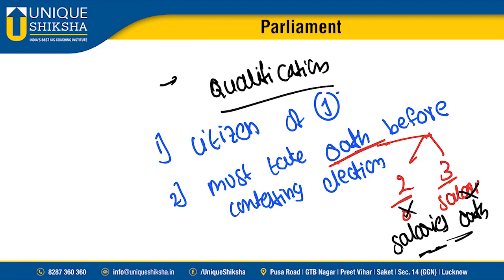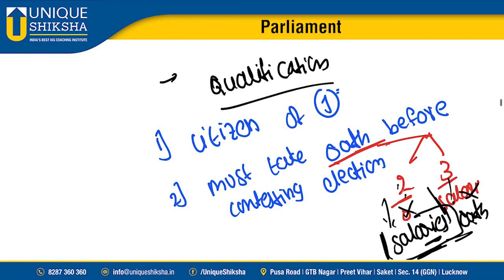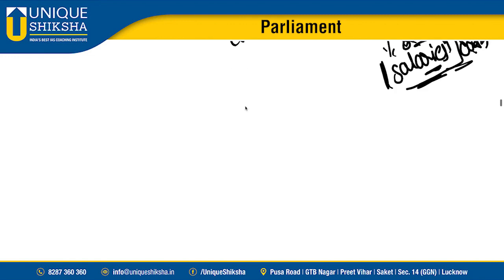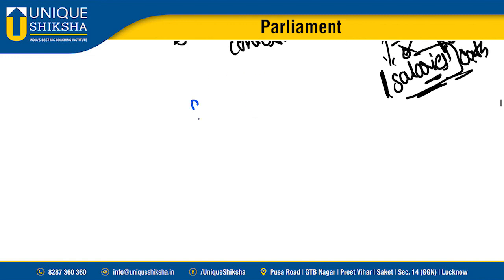The other day also I said it, I'm aware of it, just to confuse you. Most people always get confused about whether the second schedule deals with salaries or the third one. Always remember, our MPs are corrupt, so make a funny imagination. Our MPs are saying, first you give salaries, then only we will take the oath. That's the reason the second schedule deals with salaries and the third schedule deals with oath. In the oath, they say they will protect the sovereignty and integrity of India, and bear true faith and allegiance to the constitution and all these things.